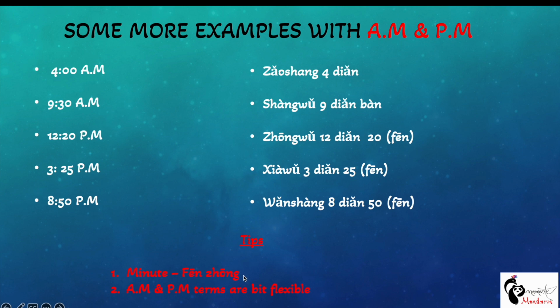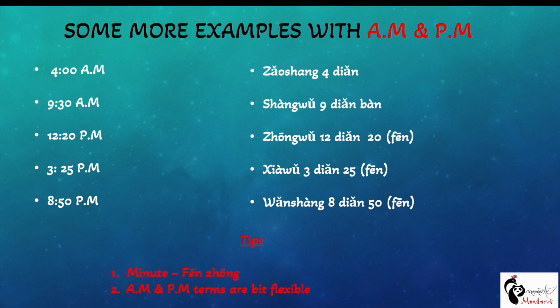Another thing to remember is that we only use 分 when we are saying minutes in time. But when we are saying minutes in duration, like this video is for 5 minutes, I don't say 五分, I will say 五分钟.